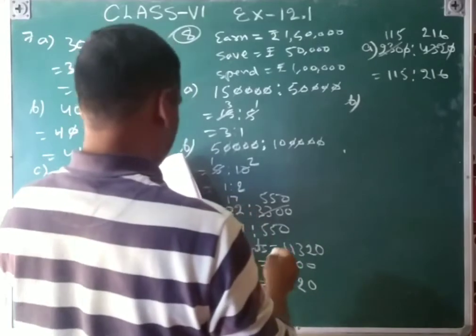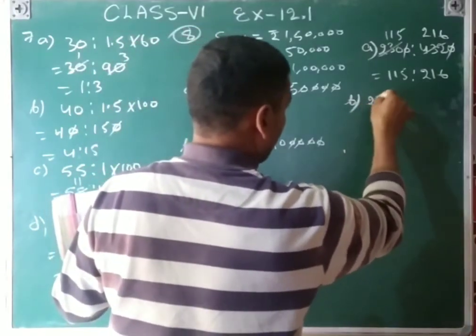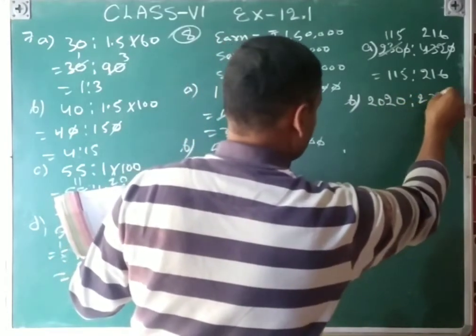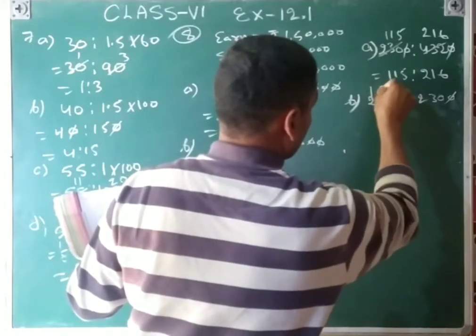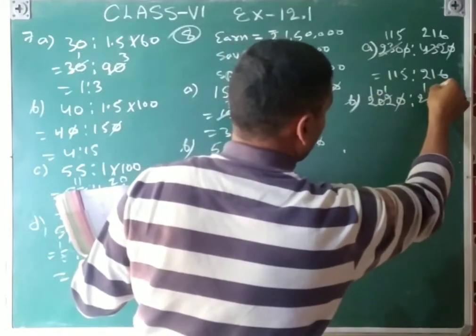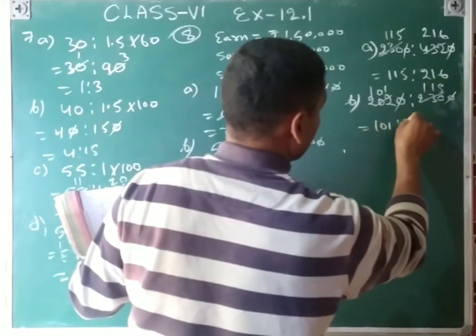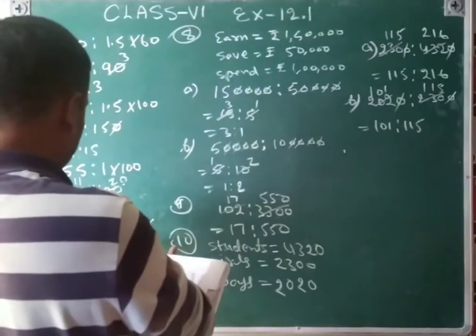That B part, number of boys to number of girls. Boys is 2020, and then girls is 2300. So cancel by 0, and then by 2, so 101:115.